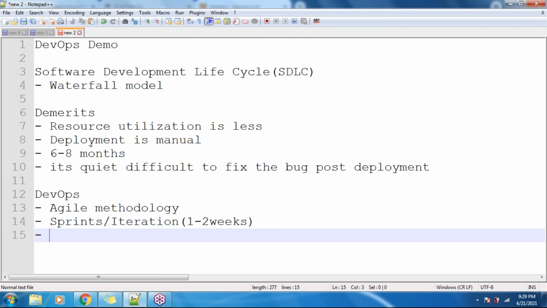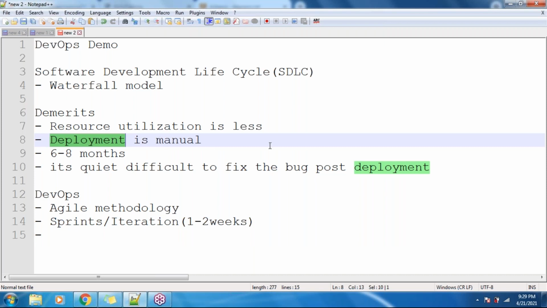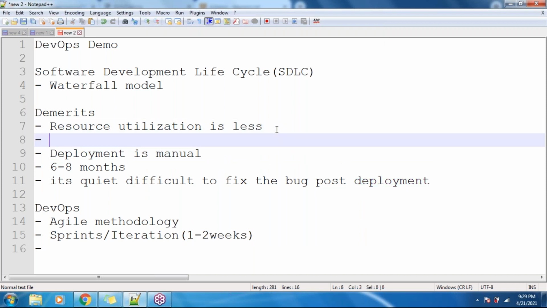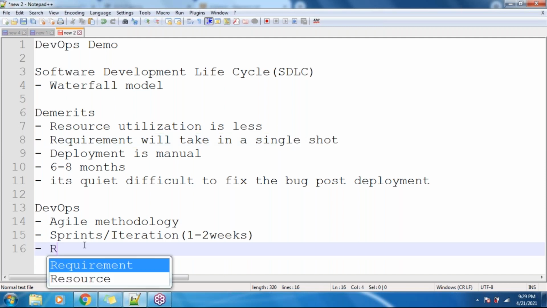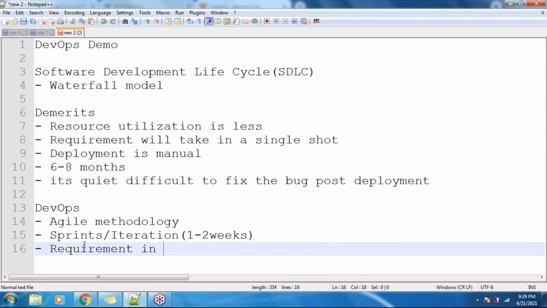Then here, as you can see, the deployment is manual. And one more thing, guys, here the requirement will be taken in a single shot, whereas in agile methodology, we'll take the requirements in small modules here, guys.